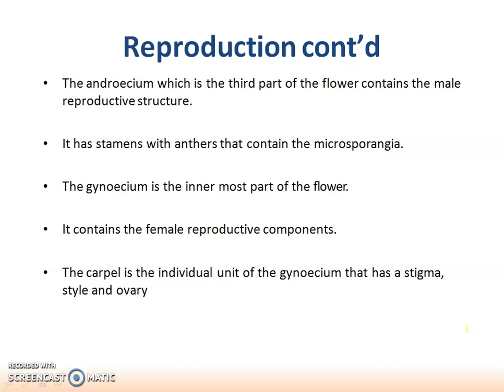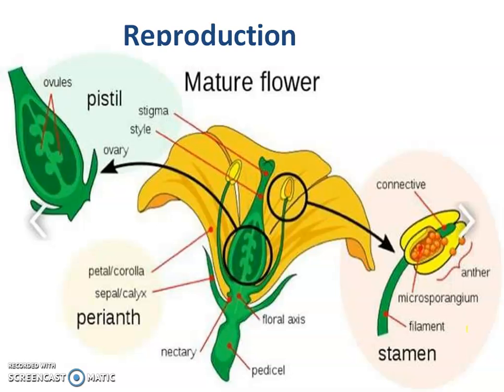Gynoecium is the innermost part of the flower. It is the female part of the flower, and it contains the female reproductive components. The gynoecium is divided into stigma, style, and ovary. You know this all, we have read it in class 10.